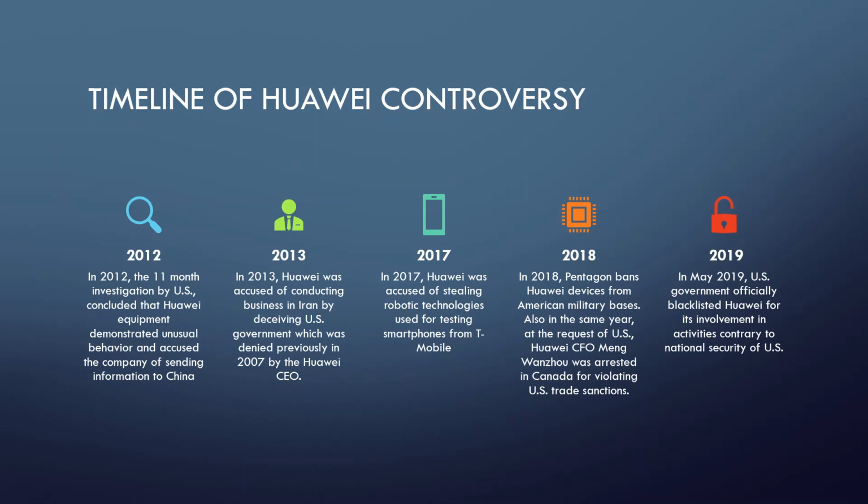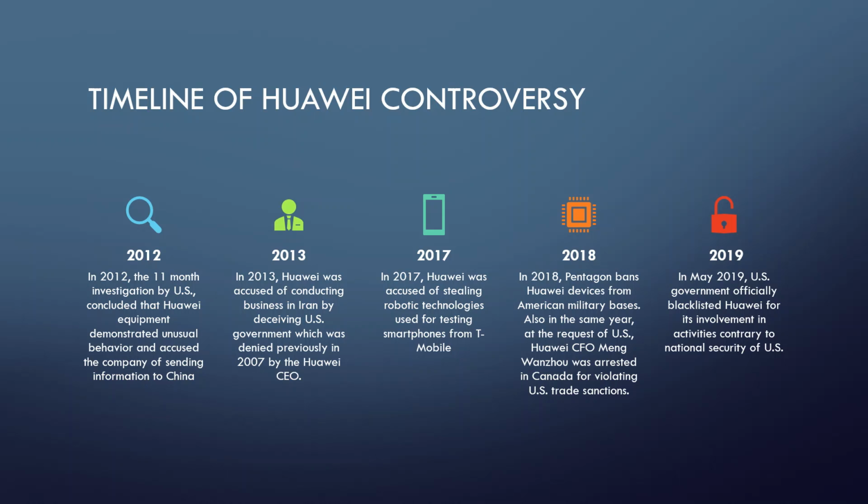So the Huawei controversy began in 2012 when the 11-month investigation by the US government concluded that Huawei devices could not be trusted because Huawei equipment demonstrated unusual behavior and the company was accused of sending information to China. But there was no proof of this accusation. In 2013, Huawei was allegedly proved to deceive the US government about its business in Iran.